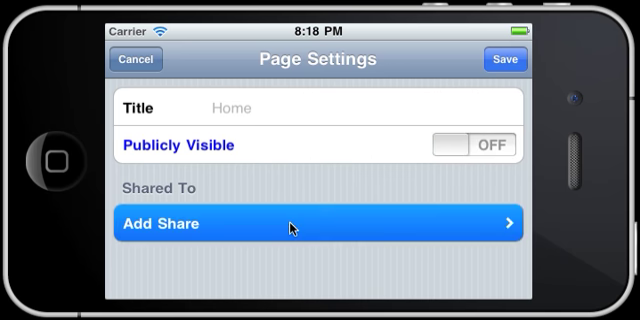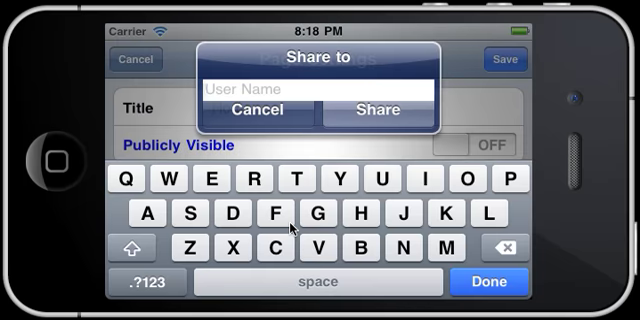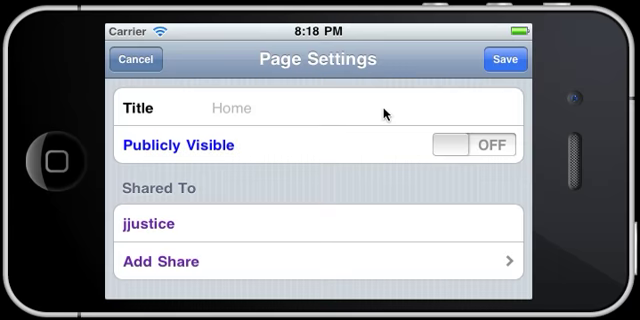So I'm going to tap Add Share. I'm going to share this to J Justice, who's my main account. Click Share, and then that shared user shows up on the list there, and I'm good to go. So now J Justice can see and get to this page. When I click Save up here, it's going to save changes to this page, and then I'm going to be done.